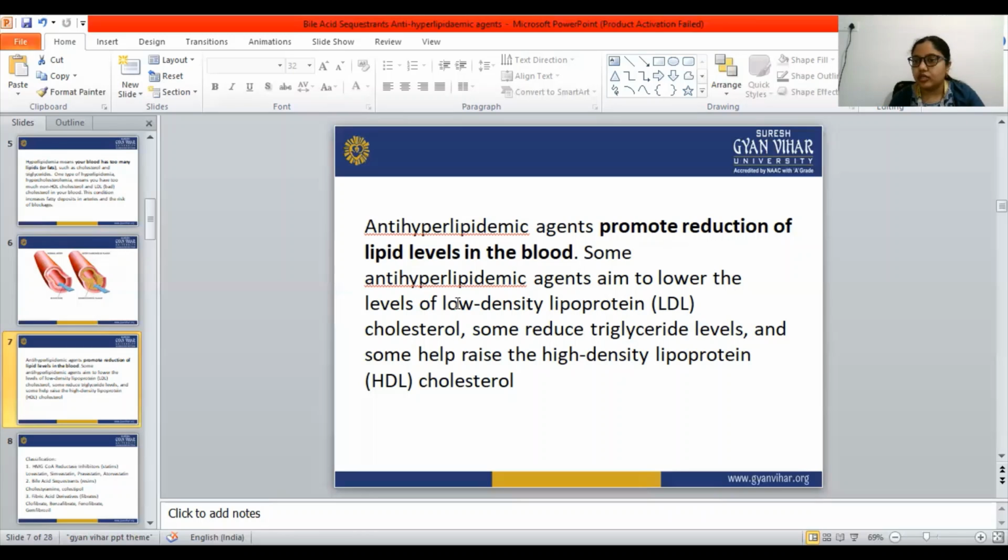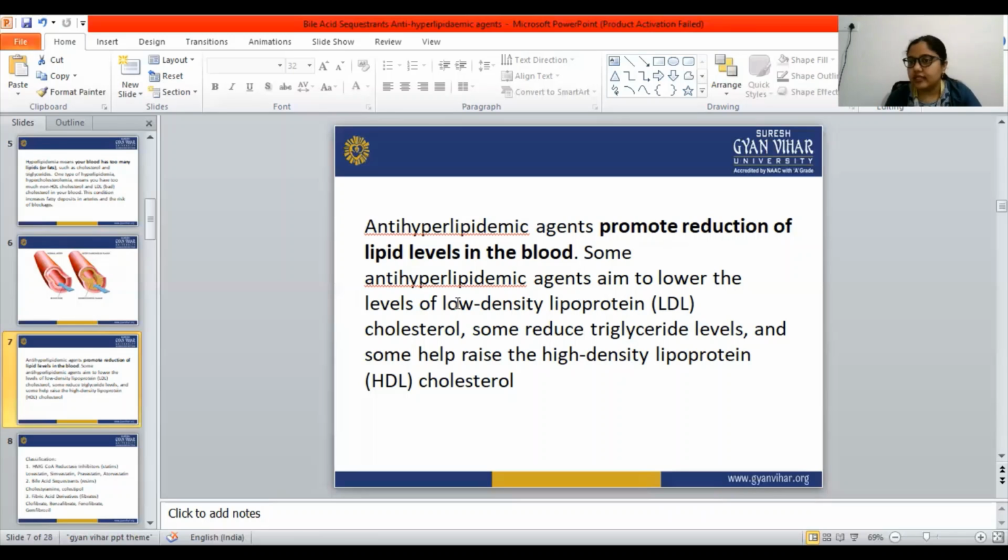In hypercholesterolemia, the total cholesterol of the blood will be increased. Triglyceride is also increased, LDL is also increased, but the HDL amount will be reduced. But we want a high level of HDL.